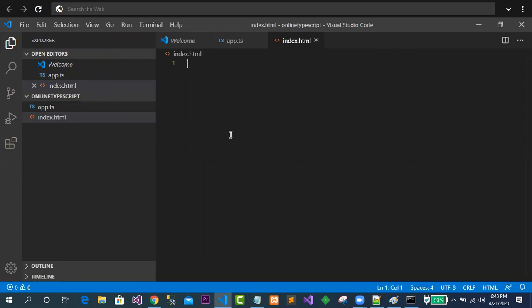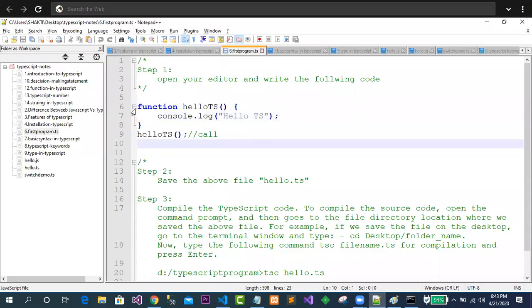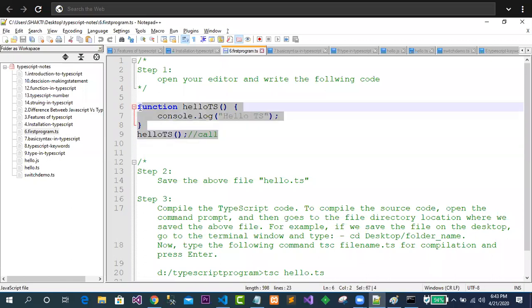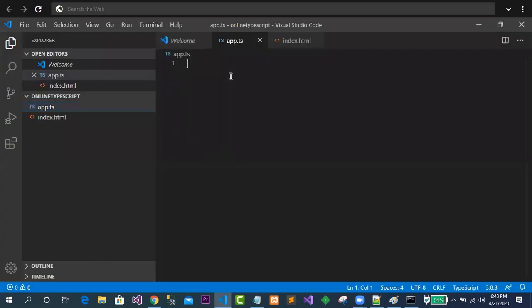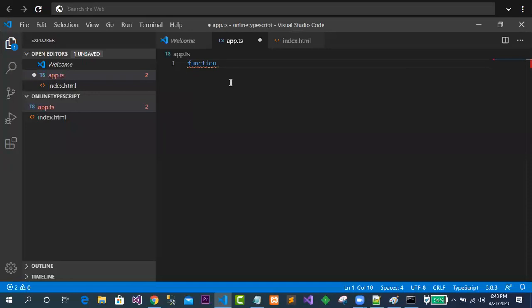Ready? So now my requirement is to write the TS program. Let me come to the notes. What are the things that we are going to write in TS? This is exactly the JavaScript code. We have not added any TypeScript code yet. So this is a JavaScript code. Are you getting my point? In this case, I will create a function, suppose like F1.